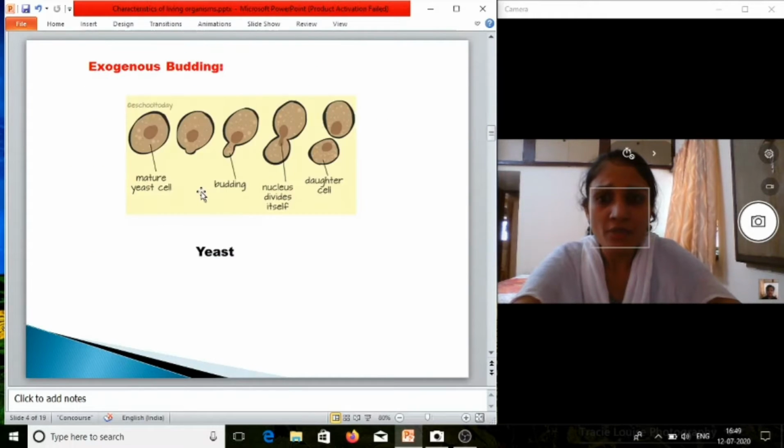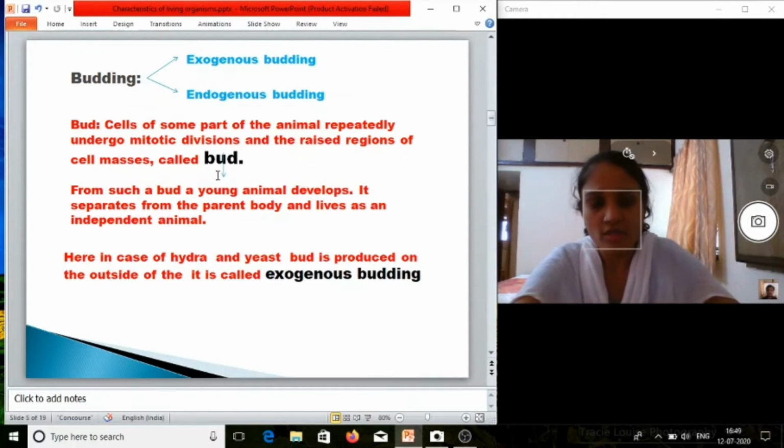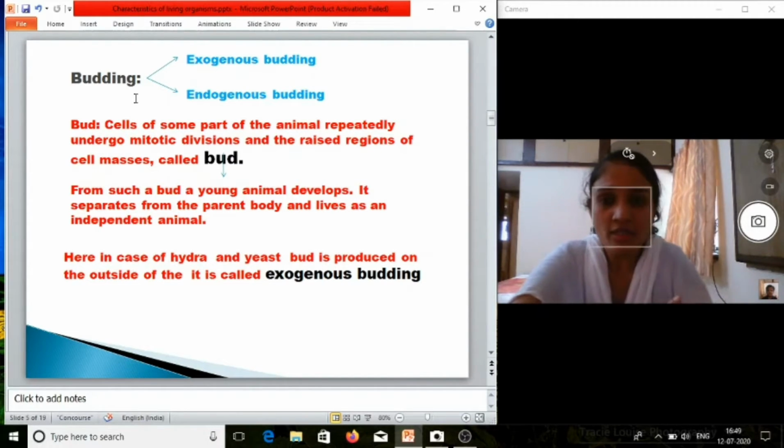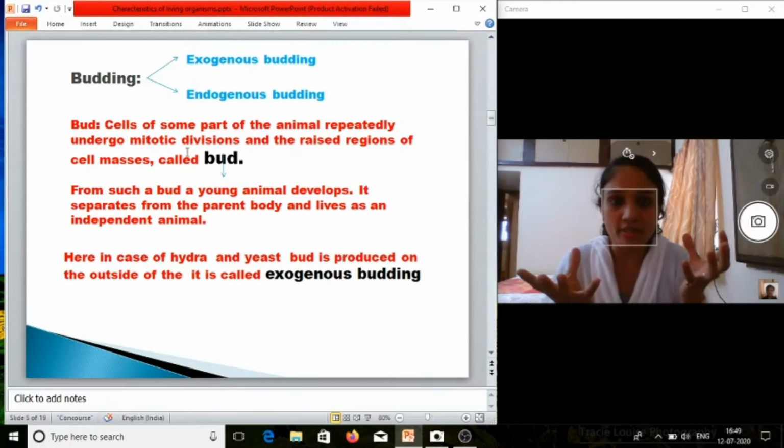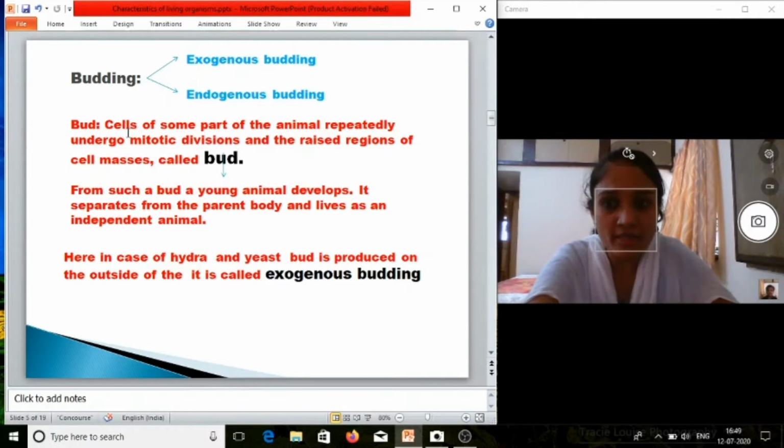Okay, now we will see one by one. So first we will see budding. Okay, there are two kinds of budding, exogenous and endogenous budding. First of all we will see what is bud. Okay, so bud means cells of some part of the animal repeatedly undergo mitotic divisions and the rest regions of cell masses called bud.